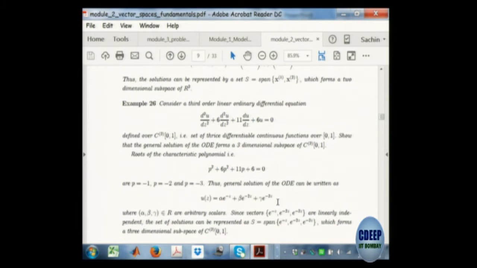One vector is e to the power minus z, the second vector is e to the power minus 2z, and the third vector is, this is a vector defined over z going from 0 to 1, okay. So the solution is a linear combination of these 3 vectors. So linear combination is an idea which is used everywhere, not just for 3 dimensional geometry, okay.